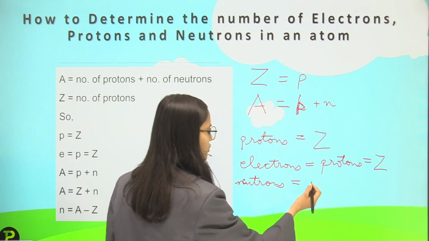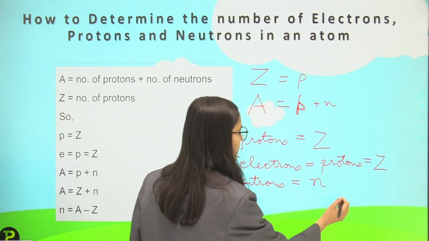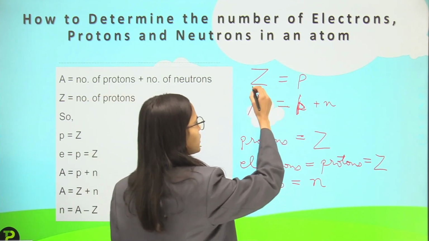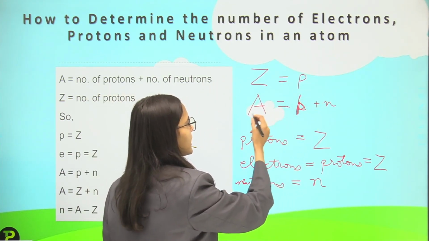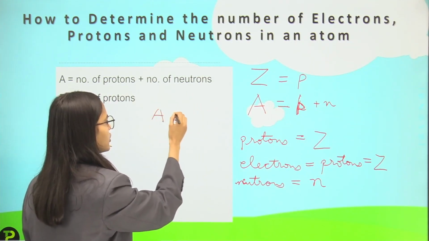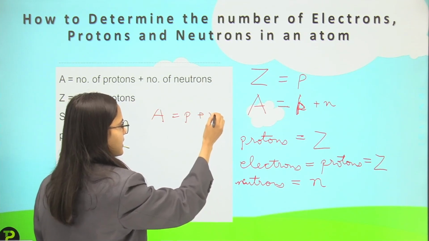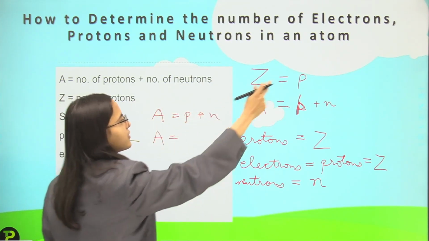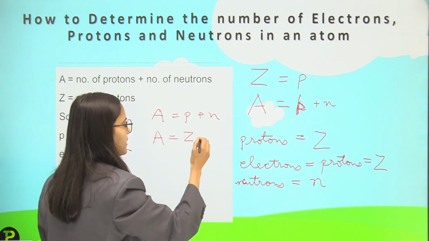Again, then I talk about the number of neutrons, that is N. Here we will derive it using these two equations. If I know that Z is equal to P and A is equal to P plus N, then I will replace this P with this Z. Why?